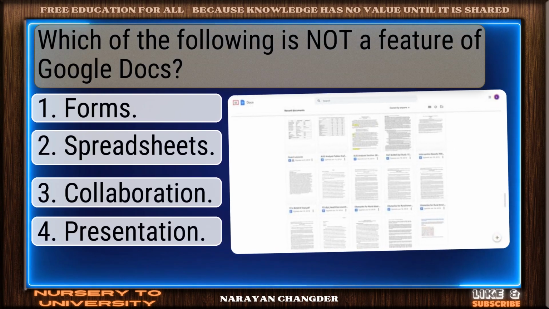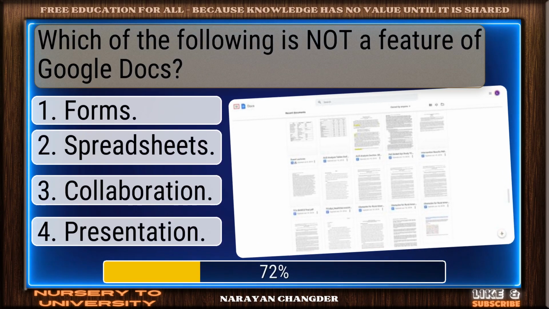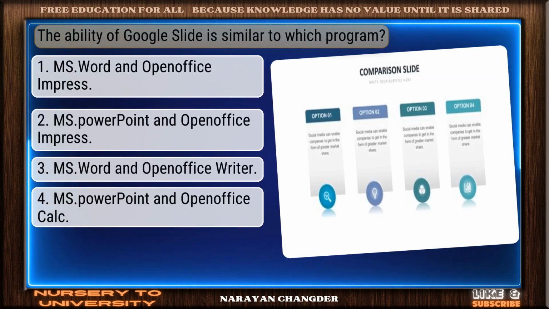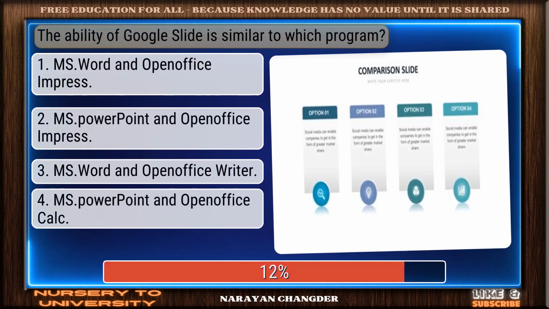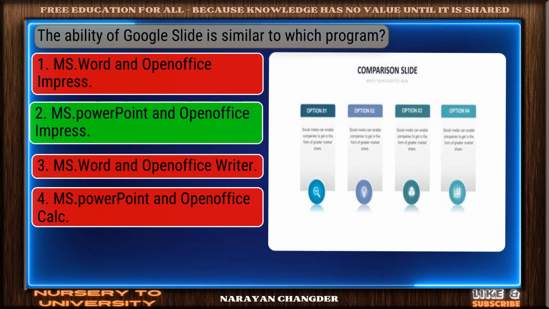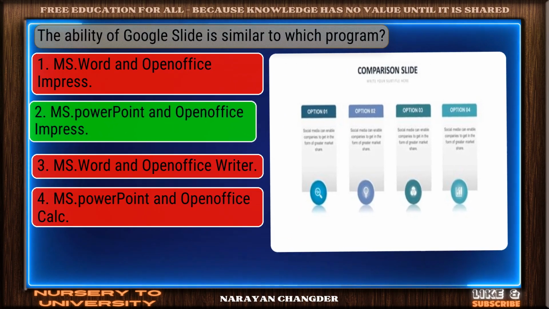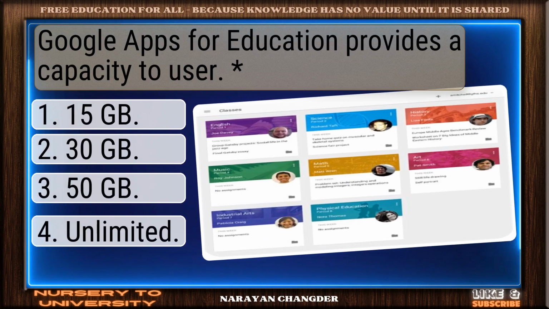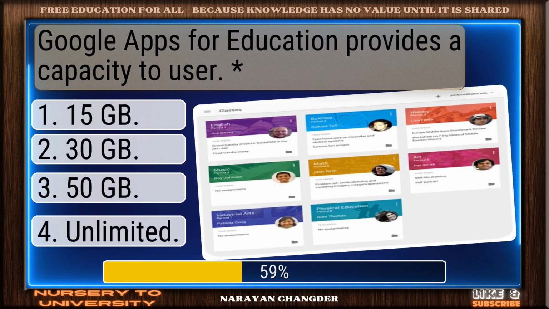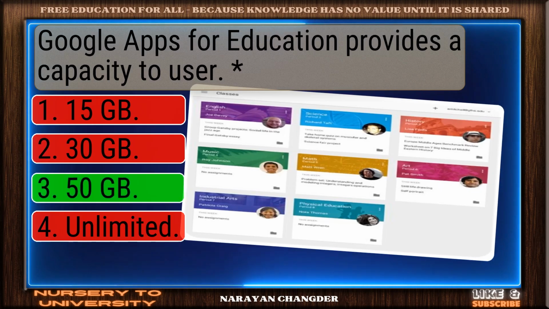Which of the following is not a feature of Google Docs? Exactly. Spreadsheets make sense. The ability of Google Slide is similar to which program? Smart move. MS PowerPoint and OpenOffice Impress is an accurate answer. Google Apps for Education provides a capacity to user. Nicely done. 50 GB is a solid answer.